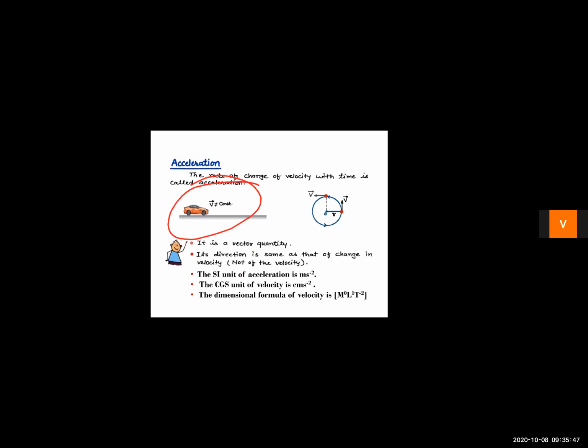Initially it was 0 kilometer per hour, then 20 kilometer per hour, then the car reached on highway, so its magnitude changed to 60 kilometer per hour, and then it entered a marketplace, so its velocity or its magnitude became 20 kilometers per hour. But throughout the car was moving on a straight path. The direction was not changing, but the magnitude was changing. So as the magnitude was changing, there was change in velocity. So here acceleration exists.